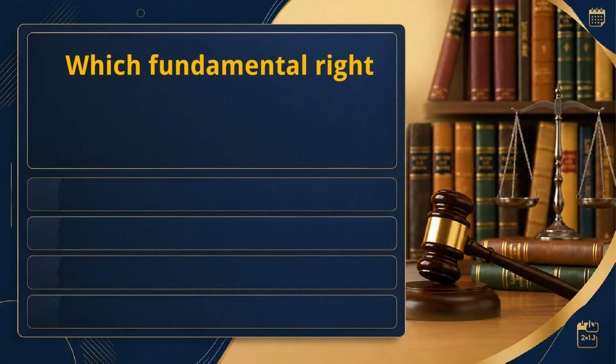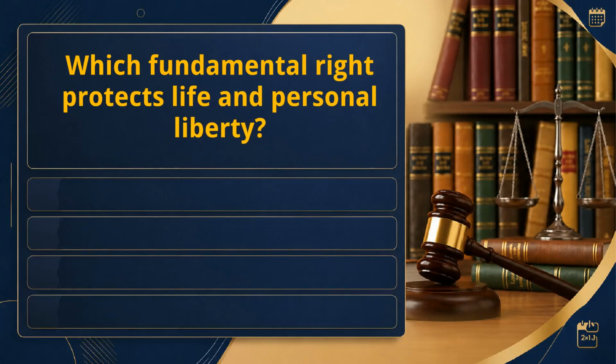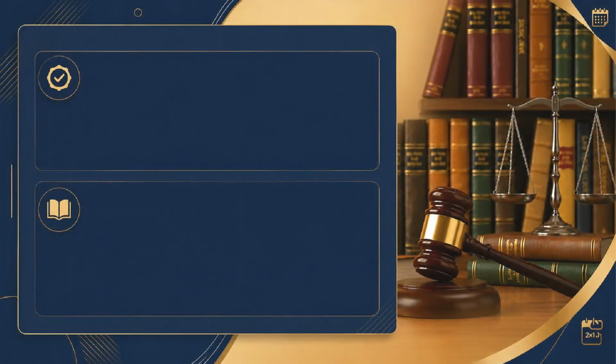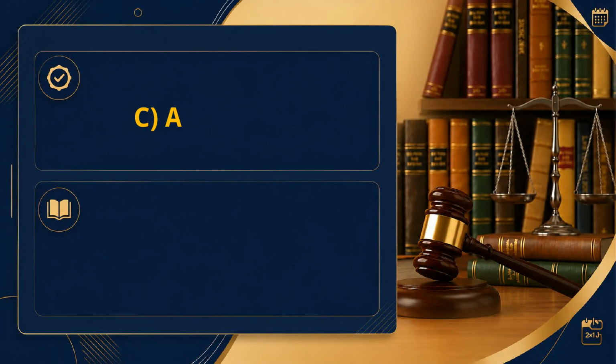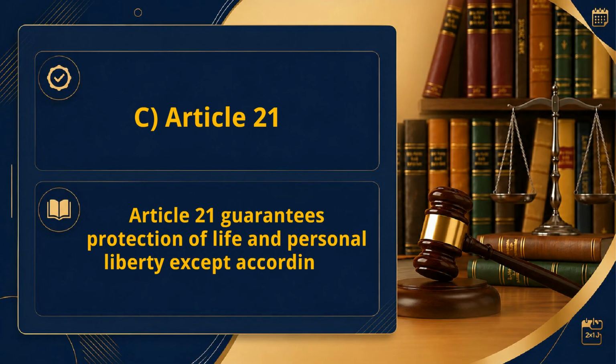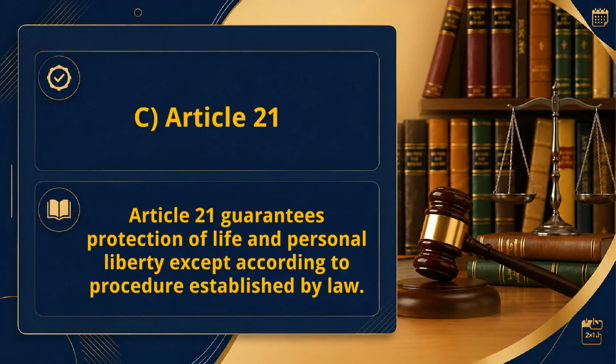Which fundamental right protects life and personal liberty? A. Article 14. B. Article 19. C. Article 21. D. Article 32. Right answer: C. Article 21. Article 21 guarantees protection of life and personal liberty except according to procedure established by law.